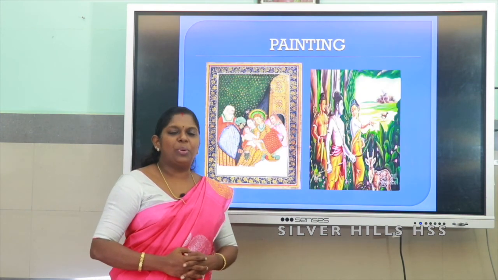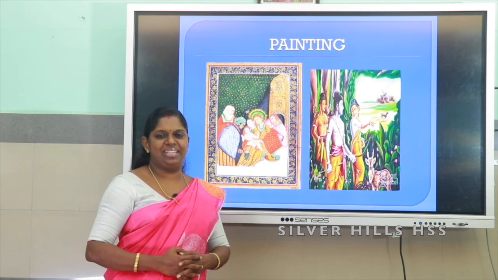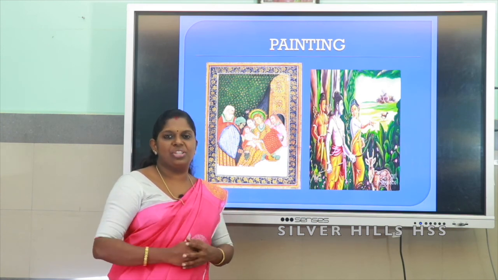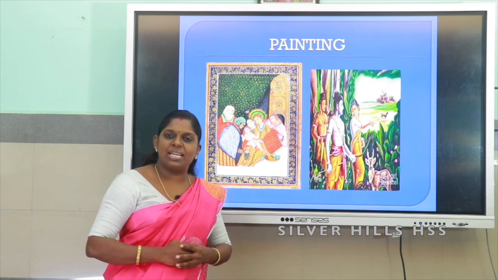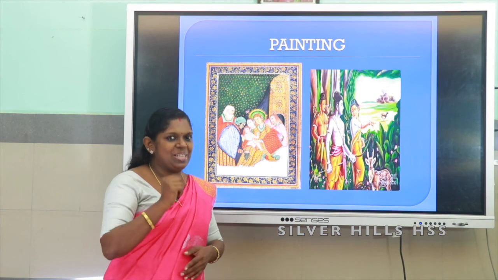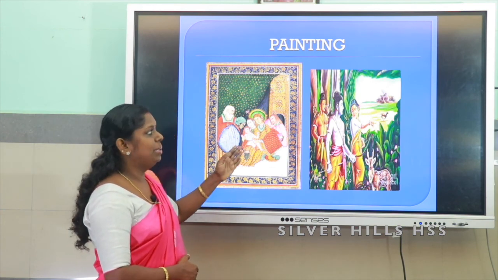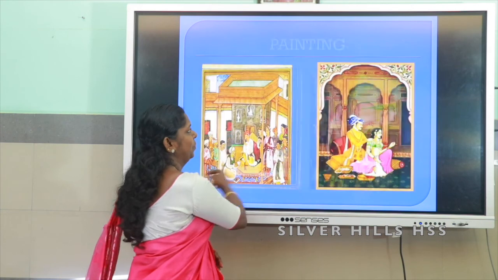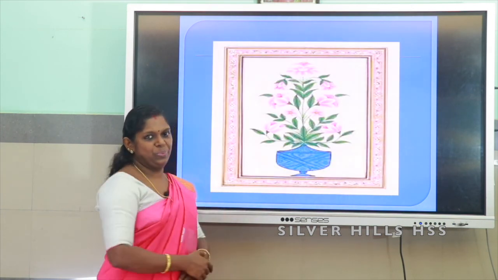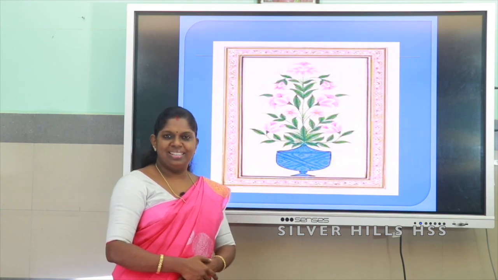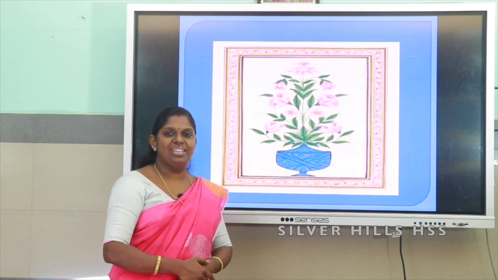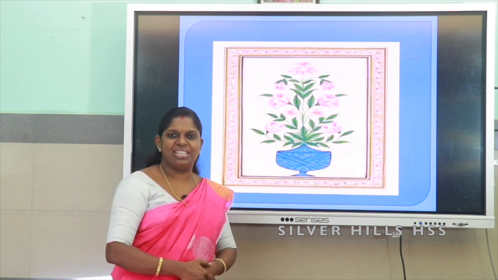Now, what about painting of medieval period? In medieval period, painting also flourished. Different themes were taken, and can you guess what the themes are? The themes were taken from Holy Bible, Ramayana, royal life and nature. So, this is all about the Indo-Islamic style of architecture, the music and painting of medieval period.